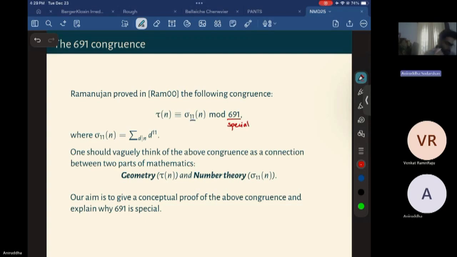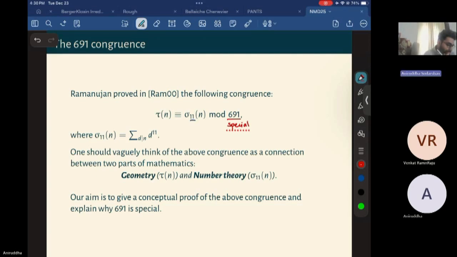Now Ramanujan proved this not using the modern techniques of showing two modular forms are congruent modulo a prime. That's what I'll be trying to motivate.